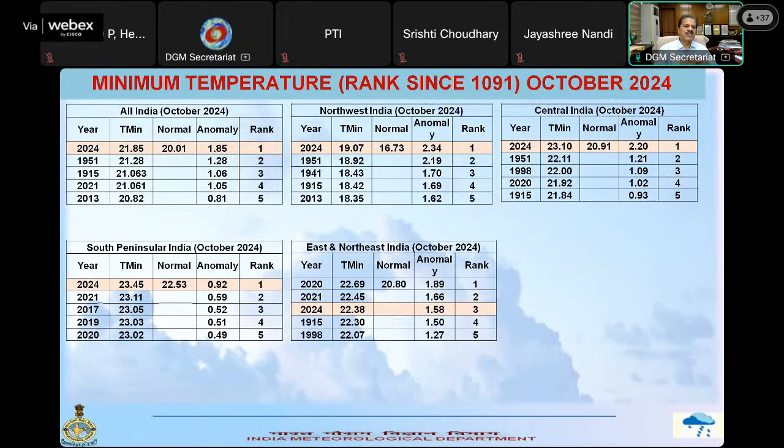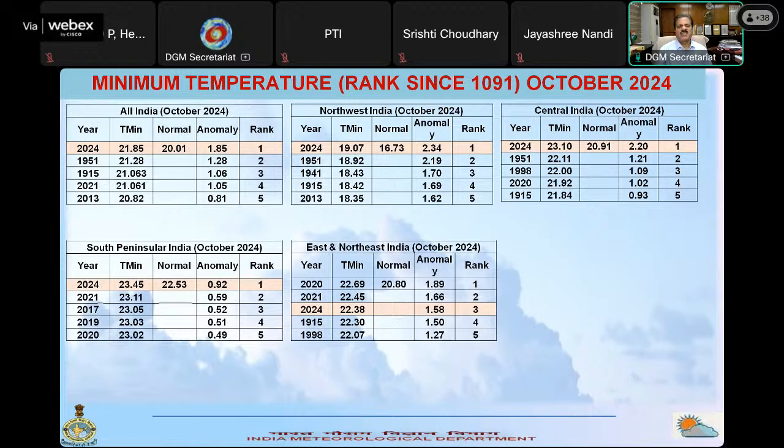Now let us look at the ranking year-wise. If I look at 2024, the minimum temperature was 21.85, so it was 1.85 degrees Celsius above normal for the minimum temperature. If I look at the highest 5 minimum temperatures, out of that, you have the years 2021, 2013, and 2024. So in recent times, after 2000, 3 years have had the higher minimum temperature.